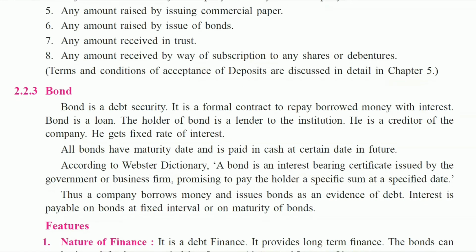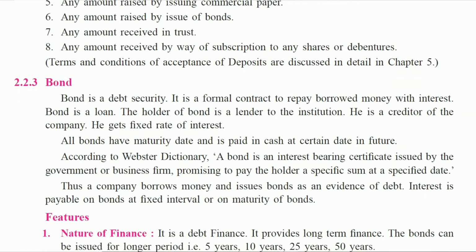Sixth, if a company raises any amount by issuing bonds, it should not be included in deposit. Seventh, any amount received in trust is not included in deposit. Last, any amount received by way of subscription to any shares or debentures should not be included in deposit.